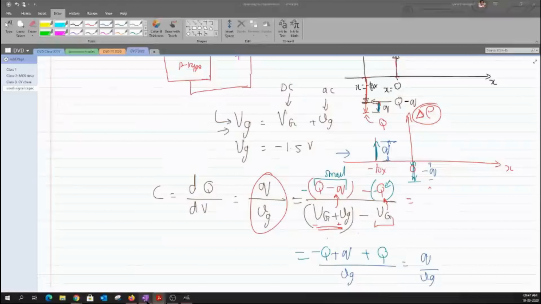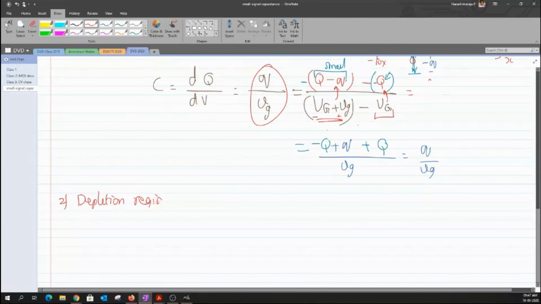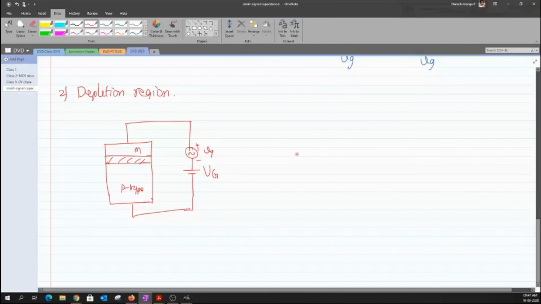Okay. So the next thing is obviously we have to talk about the depletion region for the MOS structure. So for us to be in the depletion region, we could use a potential VG which is greater than 0, and obviously it's supposed to be less than VT. Clear? So let us pick some sort of positive voltage, and let us assume that our VT is around 0.7. So this was our 0.7 volt, and let us pick a particular value of bias voltage. Let us fix our VG, which is the DC voltage, to be at 0.5, or 0.2, or 0.1 volt.